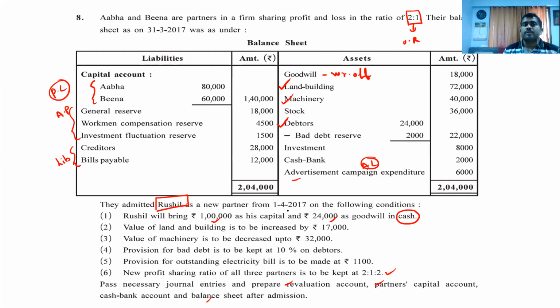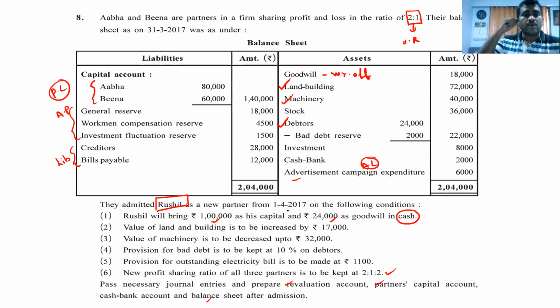Creditors and bills payable, now what is that? It's a liability. Goodwill, we have to write off that. That also we have done. Land and building, it's an asset. Machinery, it's an asset. Stock, asset. Debtors, asset. Investment, asset. Cash and bank, we have written on the cash and bank debit side. Advertisement campaign expenditure means what? It's an accumulated loss. So up to there you have completed.